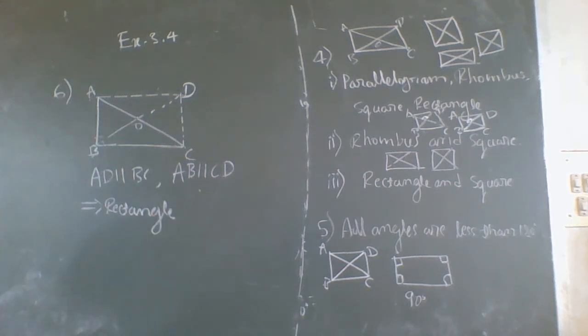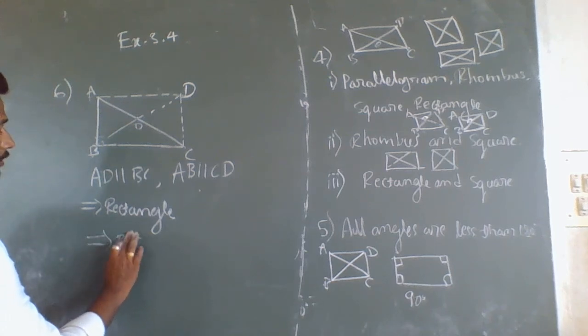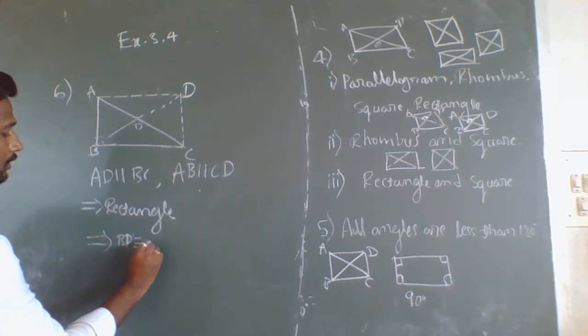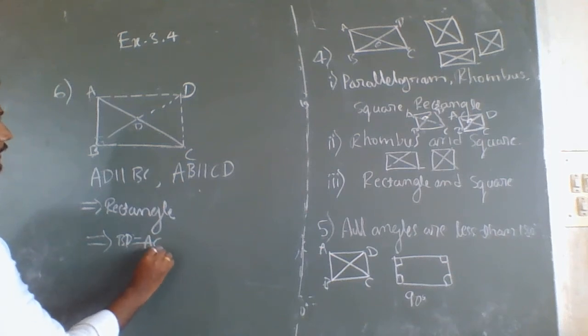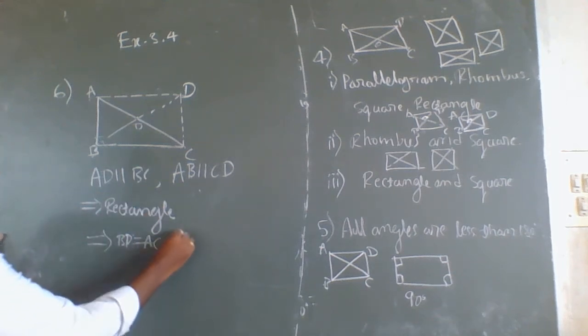So in a rectangle, we all know diagonals are of equal length. These diagonals, diagonal BD is equal to AC. Diagonals are equal in a rectangle. So here I can write BD is equal to AC. Why?